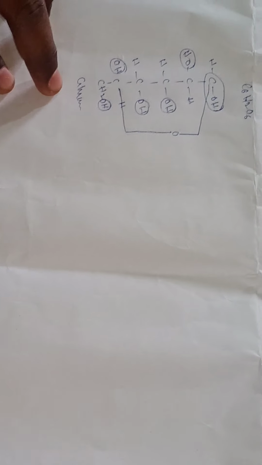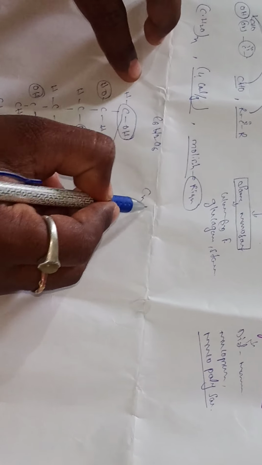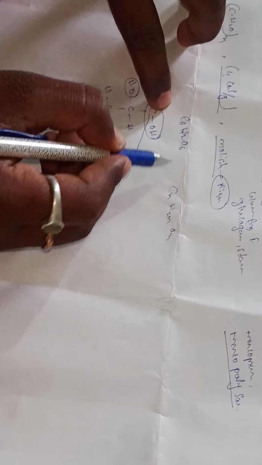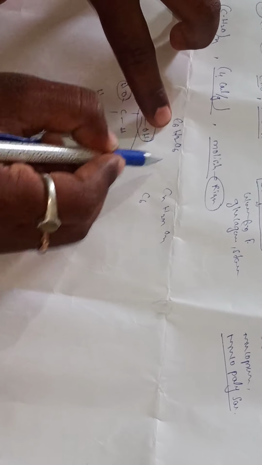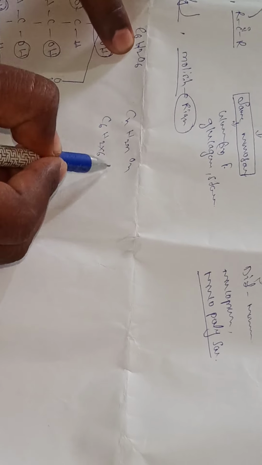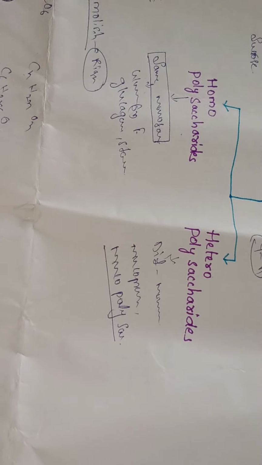What is the structure of glucose? Glucose contains 6 carbon atoms, 12 hydrogen atoms, and 6 oxygen atoms. Here, what is the general formula? CnH2nOn. Replacing n with 6 gives C6, then H2 times n, 2 times 6, gives 12, and O6. C6H12O6 is the general formula of the carbohydrates.